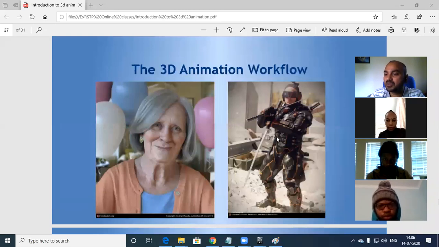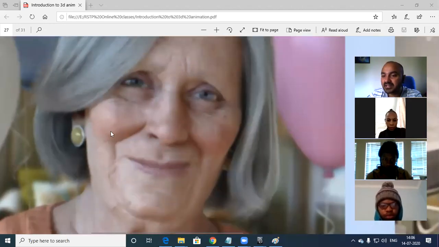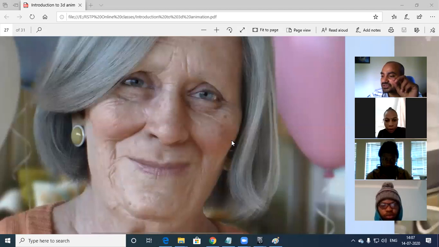So this particular model is a mocap, motion capture device. And this is also a 3D model. Just look into this. This looks like a real model. Guys, this is a 3D model. Someone has created this. See the detailing of the character in this. This model was created using Maya and ZBrush.